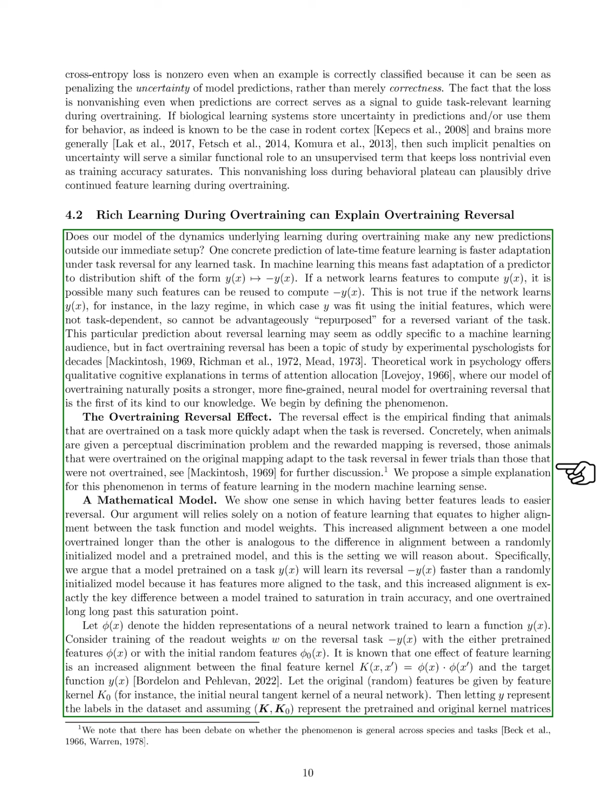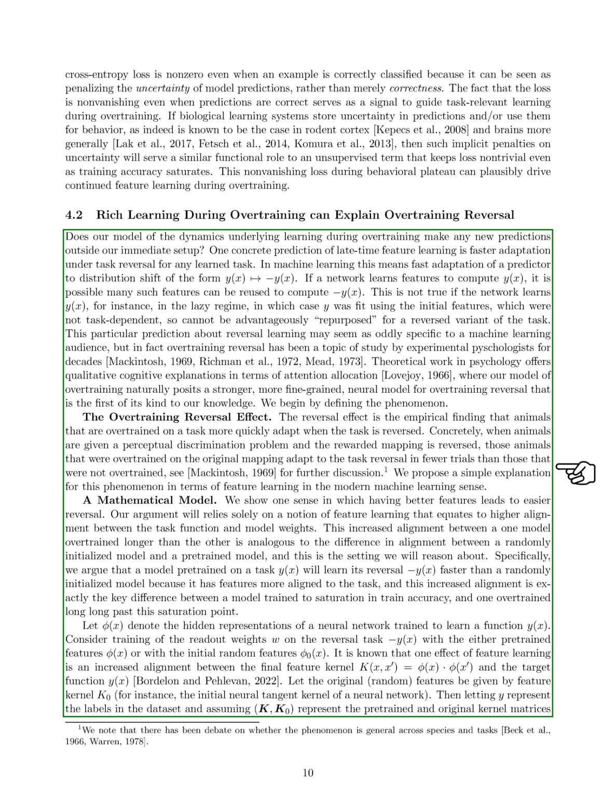We define the overtraining reversal effect as the observation that animals overtrained on a task adapt more quickly when the task is reversed. Specifically, when animals face a perceptual discrimination problem and the reward mapping is flipped, those that were overtrained adapt in fewer trials compared to those who were not. We offer a straightforward explanation for this effect through the lens of feature learning.